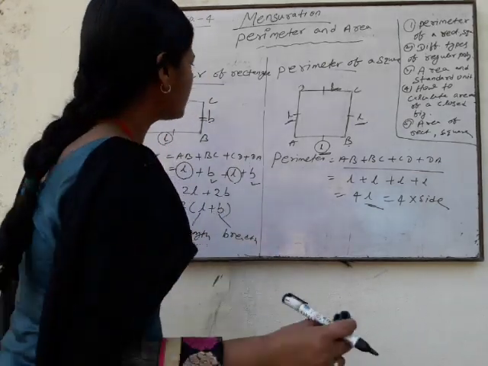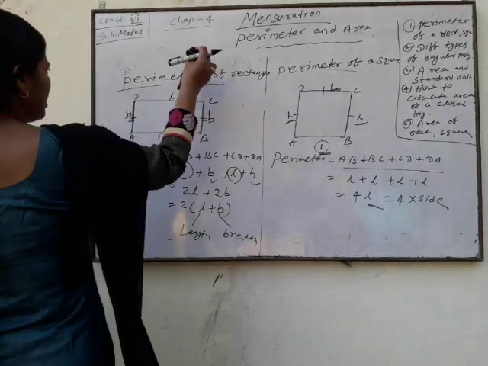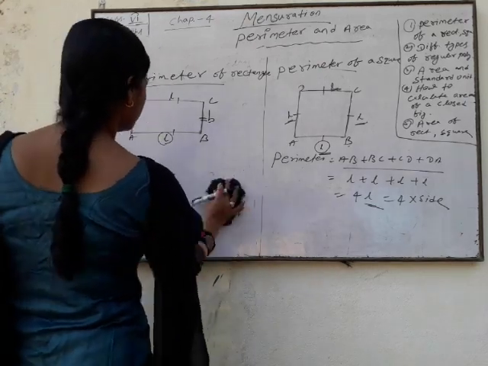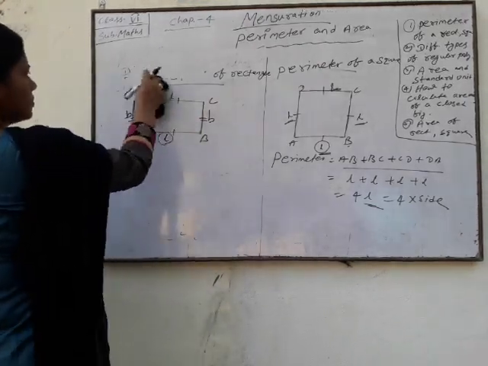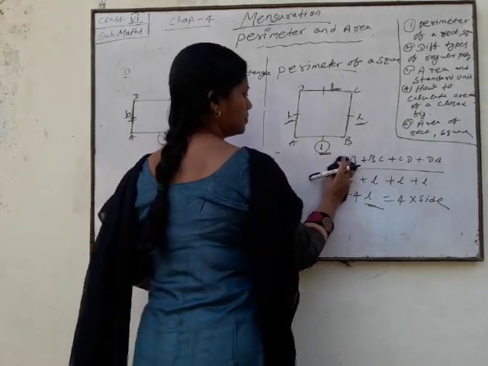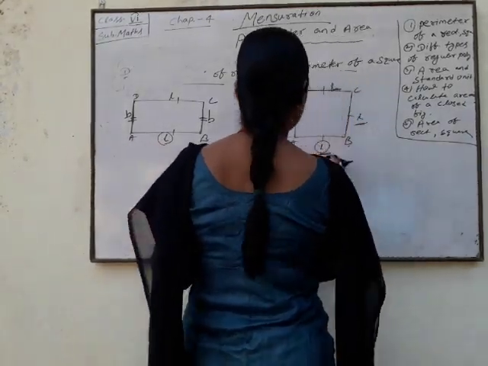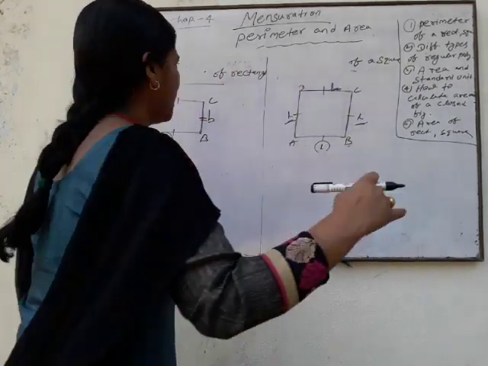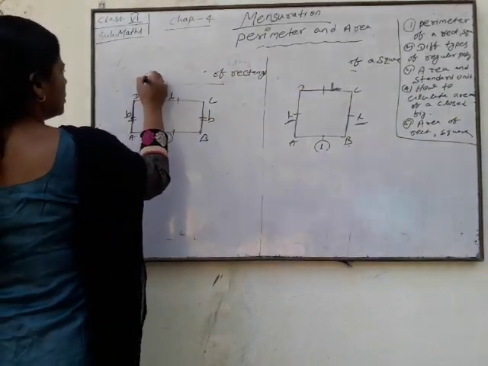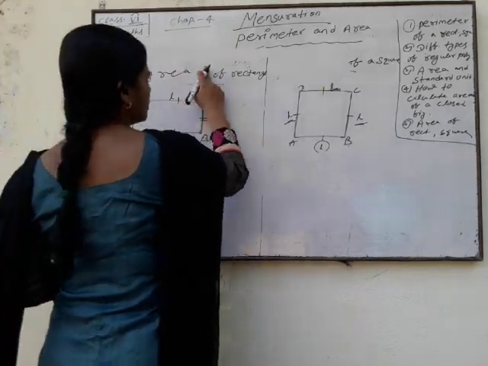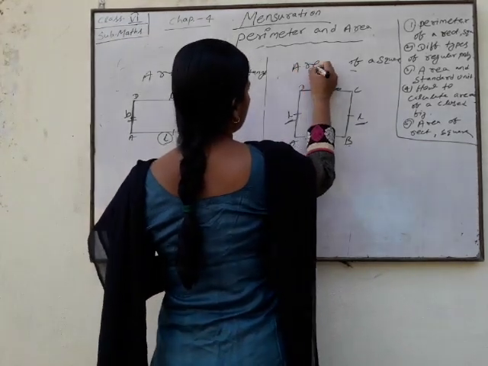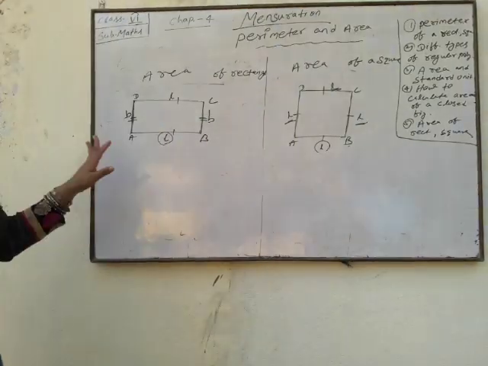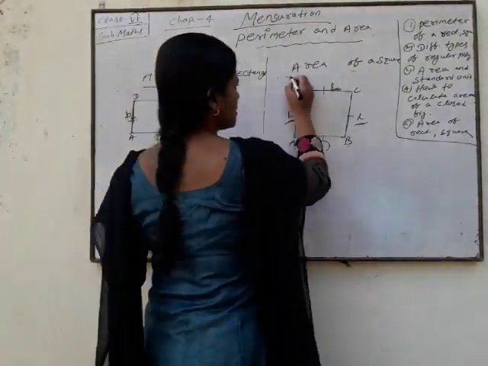And now area. Area of rectangle, now area of square, we'll discuss.